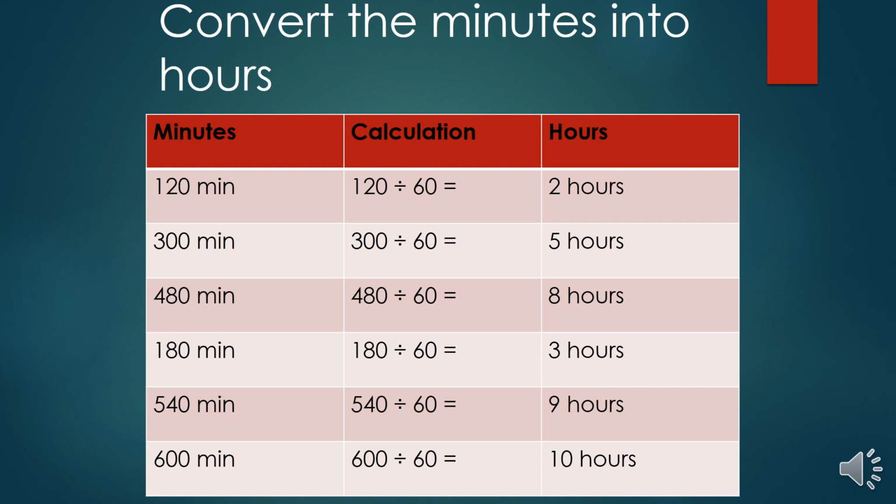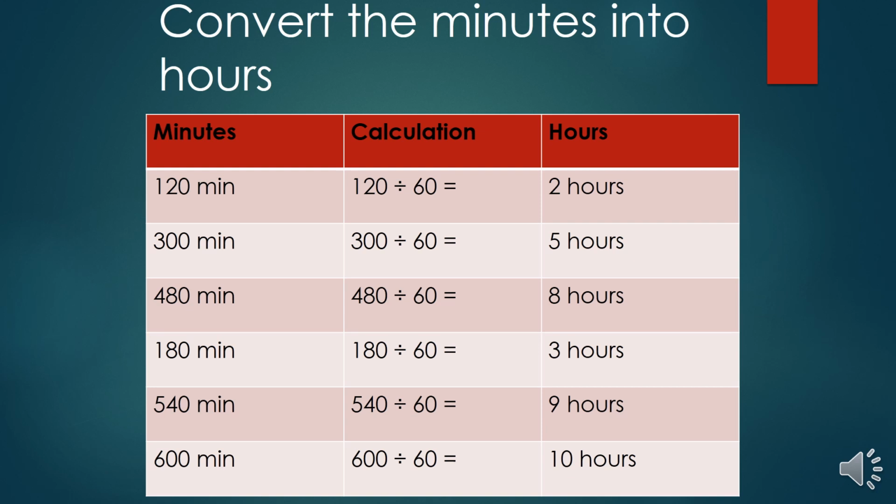How are you going to convert minutes into hours? Here are some more examples. If there are 120 minutes, we know that 1 hour contains 60 minutes. Like in the last example, we converted hours to minutes, so we multiplied with 60.